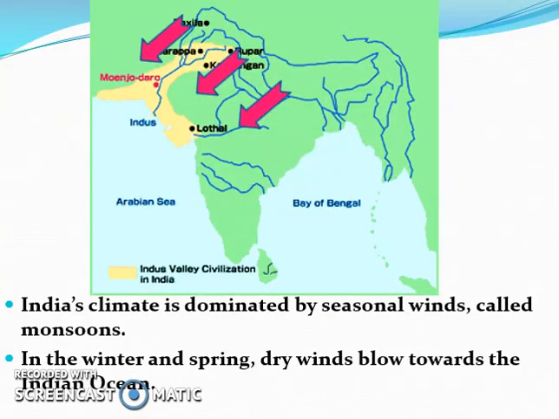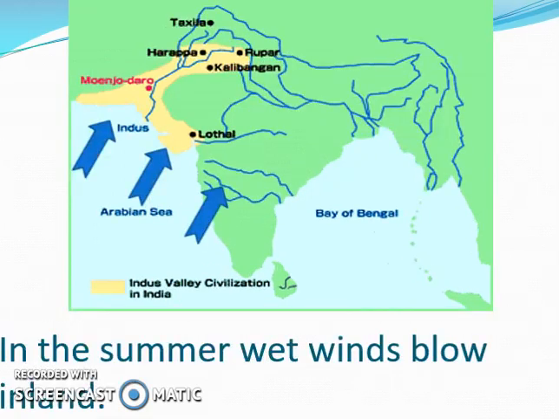India's climate is dominated by seasonal winds called monsoons. These monsoons come in different directions depending on what time of year it is. In the winter and spring, dry winds blow towards the Indian Ocean. In contrast, in the summer, wet winds blow inland. So this is going to have a big impact on the growing of crops in this region.